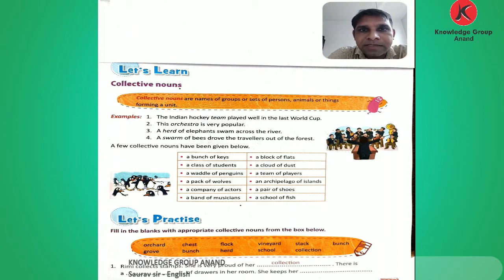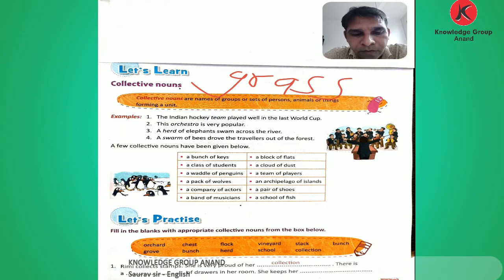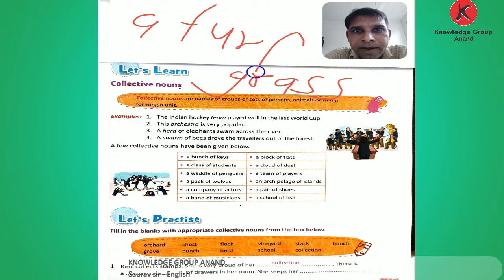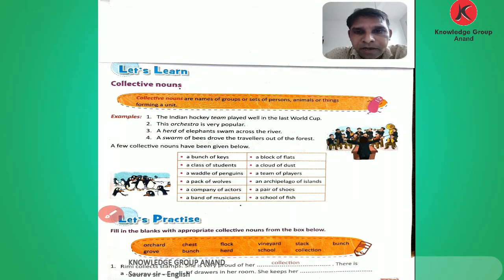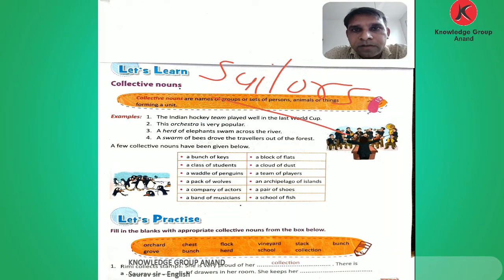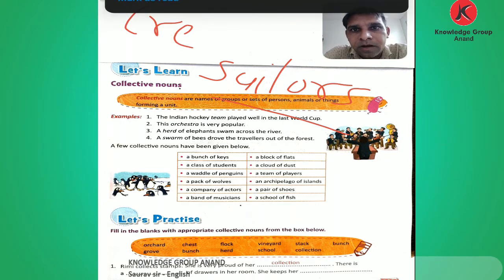Then for grass, what do we say? A turf of grass. Then the word for sailors, in the plural? We call it a crew.